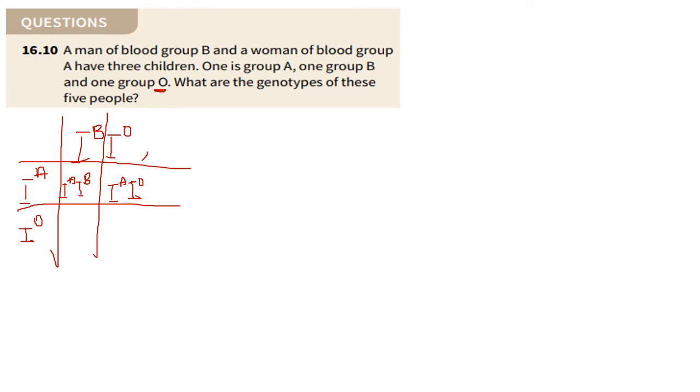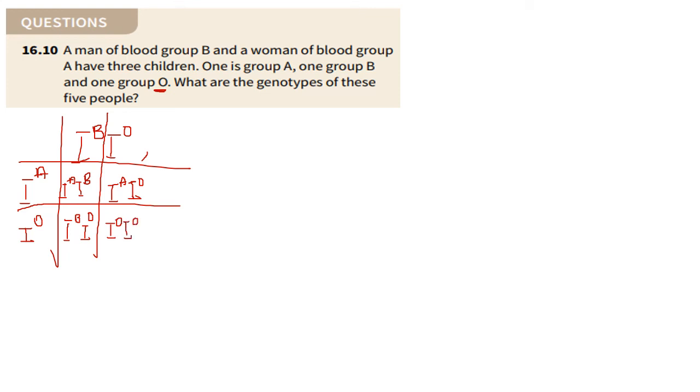And again, remember that we're crossing this times this, and then this times that, and that's how we're getting our results, in case you were a little bit confused. Then here we have IB and IO, and over here we have IO and IO.